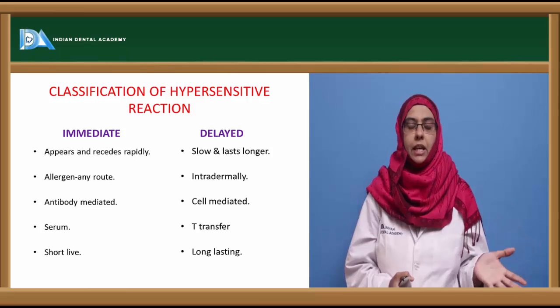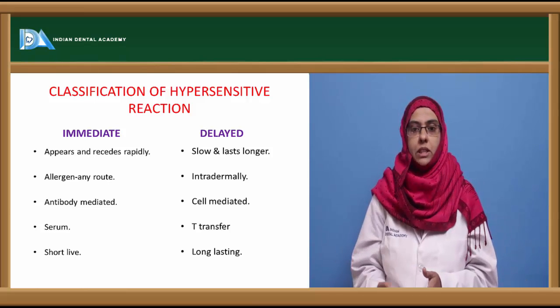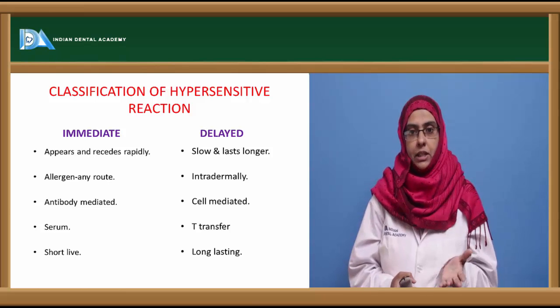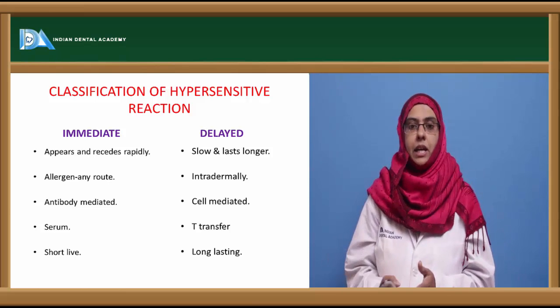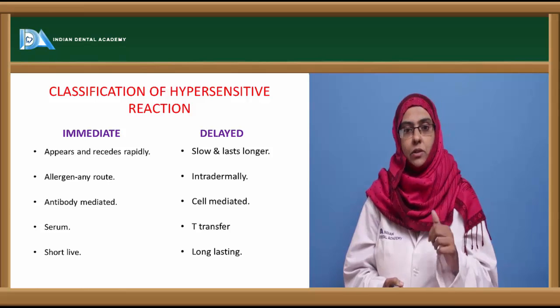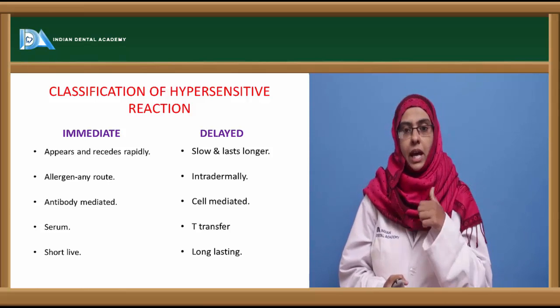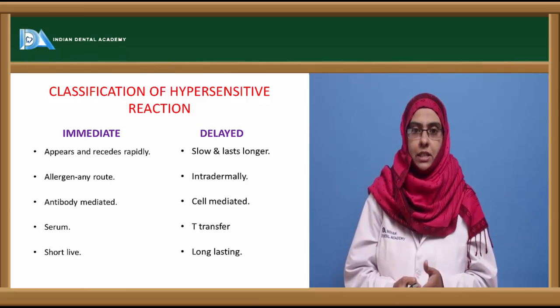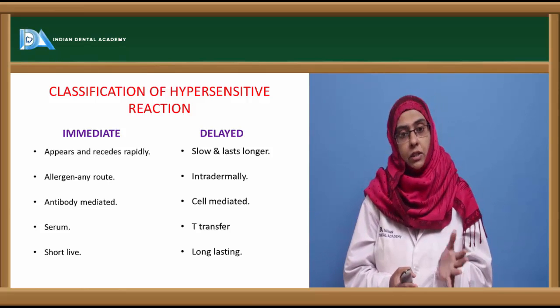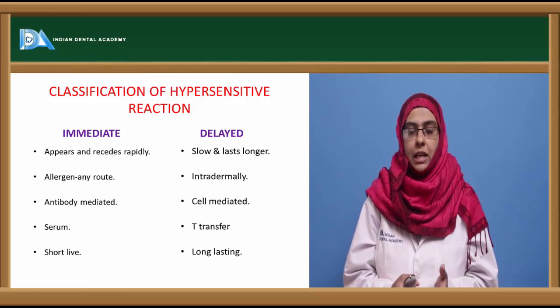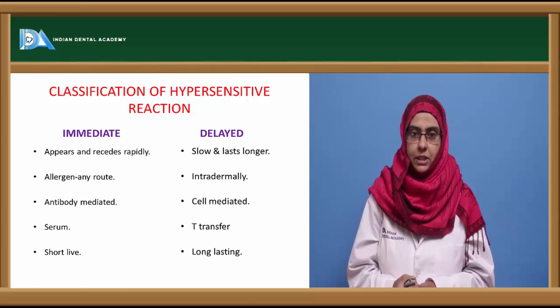One is the immediate hypersensitivity reaction, the other is the delayed type of hypersensitivity reaction. As the name itself indicates, in immediate type you can see the symptoms of the clinical manifestation as soon as the allergen contacts the sensitized individual. It appears, and it also has the ability to recede immediately. So it appears and recedes immediately in the immediate type of hypersensitivity reaction.